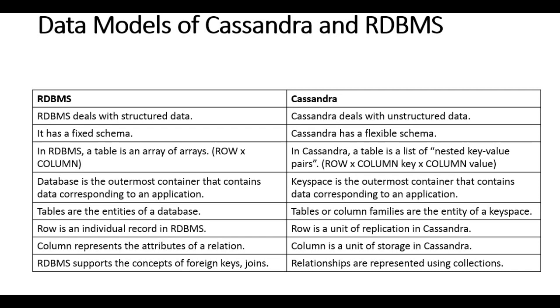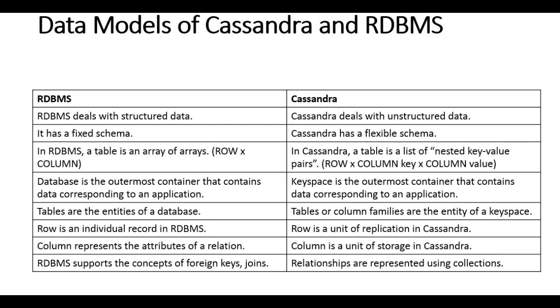The RDBMS deals with structured data. In Cassandra, you can work with semi-structured data, and you can also work with unstructured data. The RDBMS has a fixed schema. Cassandra has a flexible schema. Whatever you wish, you can include. So that is the flexible schema.